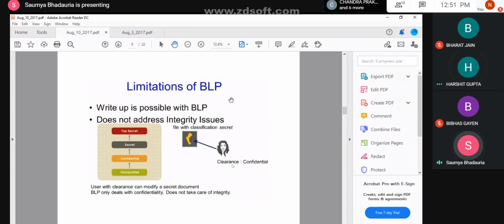I'll give you one more case. As of now, what we are doing is we take this example here. This user's clearance level is confidential. Now he wants to write into a file which is at the secret level.